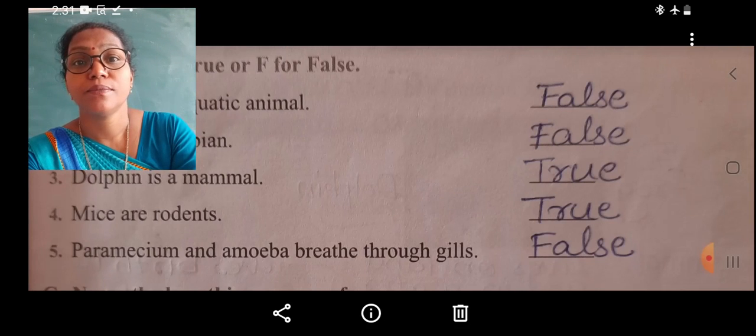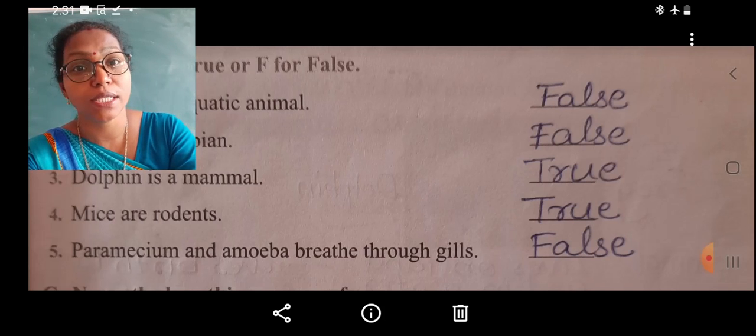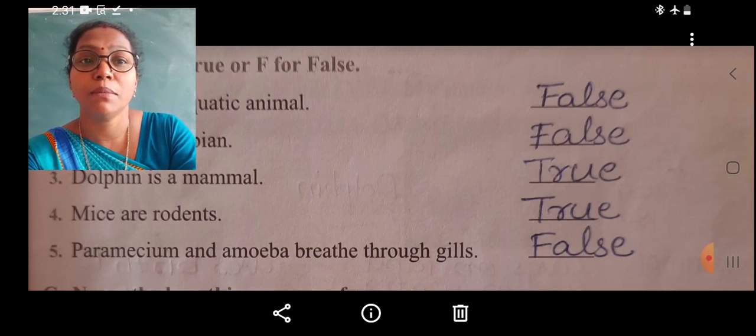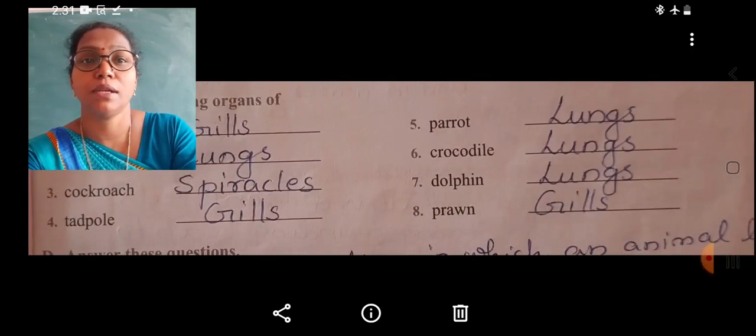Then students, the paramecium and amoeba breathe through gills. The paramecium and amoeba are microscopic organisms. They do not have any gills. They breathe through their body surface. So this statement, amoeba and paramecium breathe through gills, is a false statement.